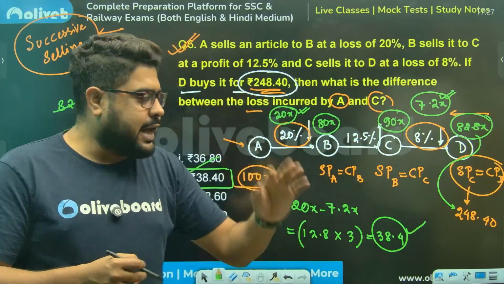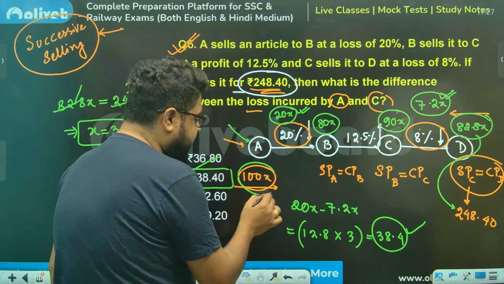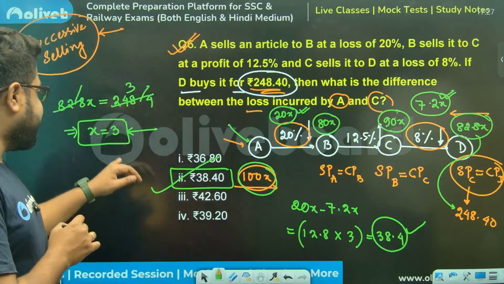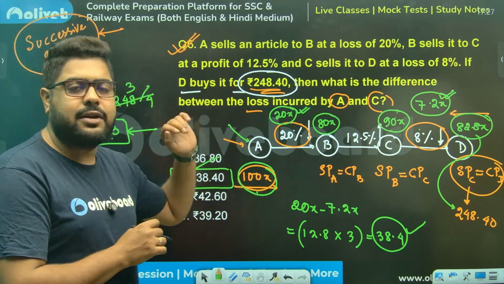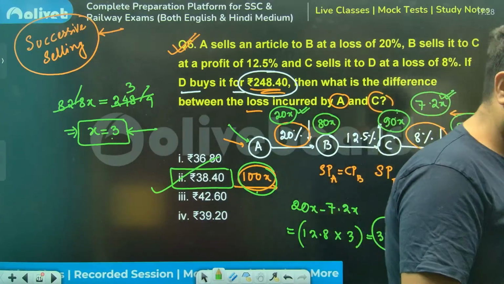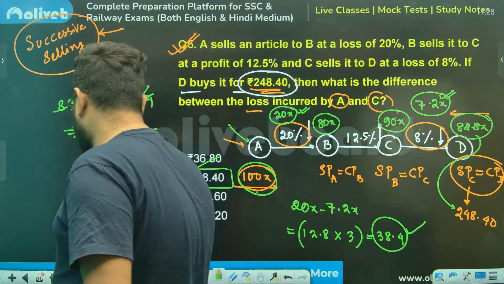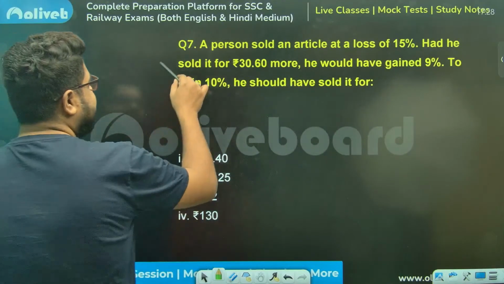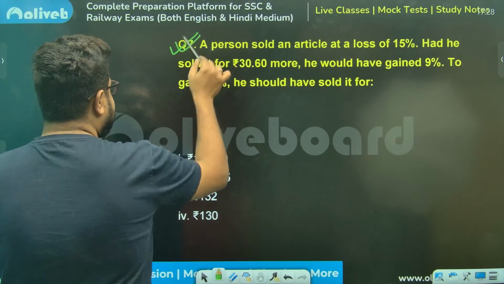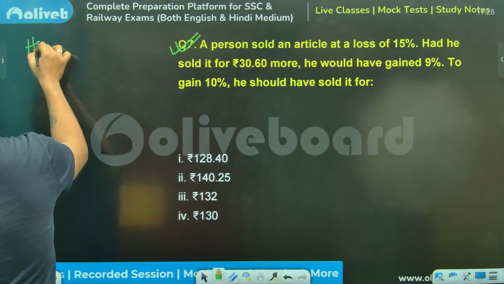Their favorite type of question is to ask what is the CP of this, meaning the value of 100x. In this case, if they asked that, the answer would have been 300. That's all, sir. Clear, everybody? I hope this is absolutely clear. So this is the next very important type. This is the 'had he sold' type.